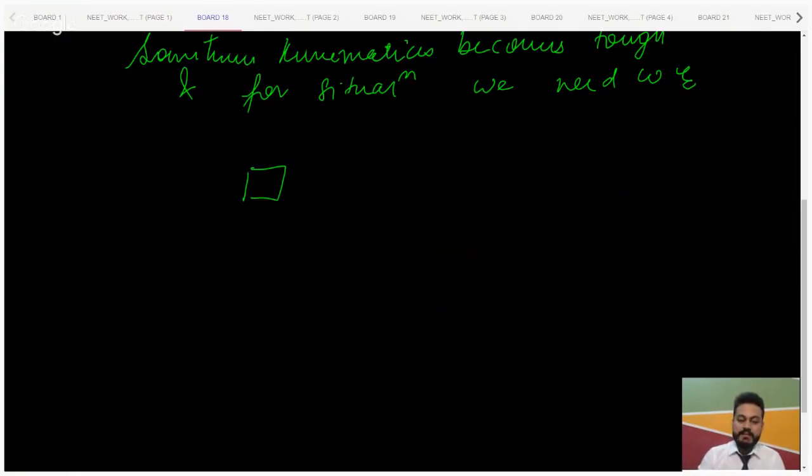I'll start with a question. Suppose there is a mass of 1 kg, and it is moving with 1 meter per second velocity. The initial velocity is 1 meter per second. Suppose I deliver a work of, let's say, 20 joules. Can anybody tell me what will be the final velocity and how are we going to do that? Chandini, just keep listening. You'll find it interesting. Tell me, what will be the final velocity if we do a work of 20 joules?